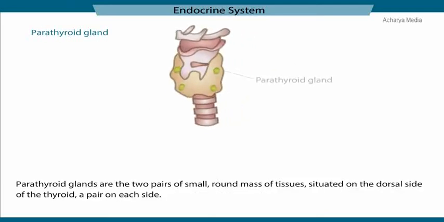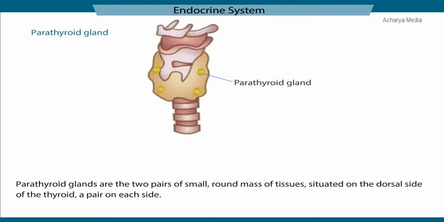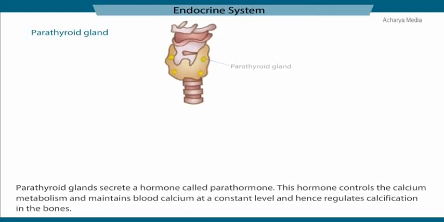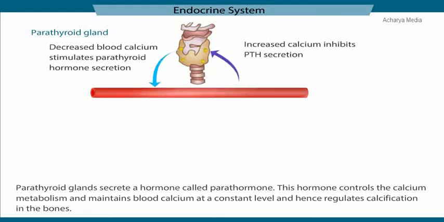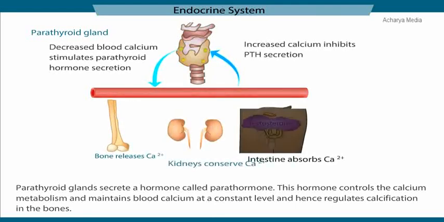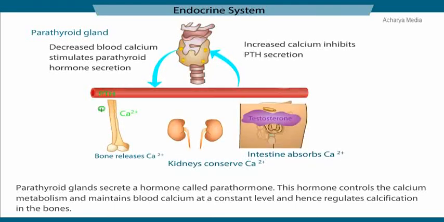Parathyroid glands are the two pairs of small, round mass of tissues situated on the dorsal side of the thyroid, a pair on each side. Parathyroid glands secrete a hormone called parathormone. This hormone controls the calcium metabolism and maintains blood calcium at a constant level and hence regulates calcification in the bones.